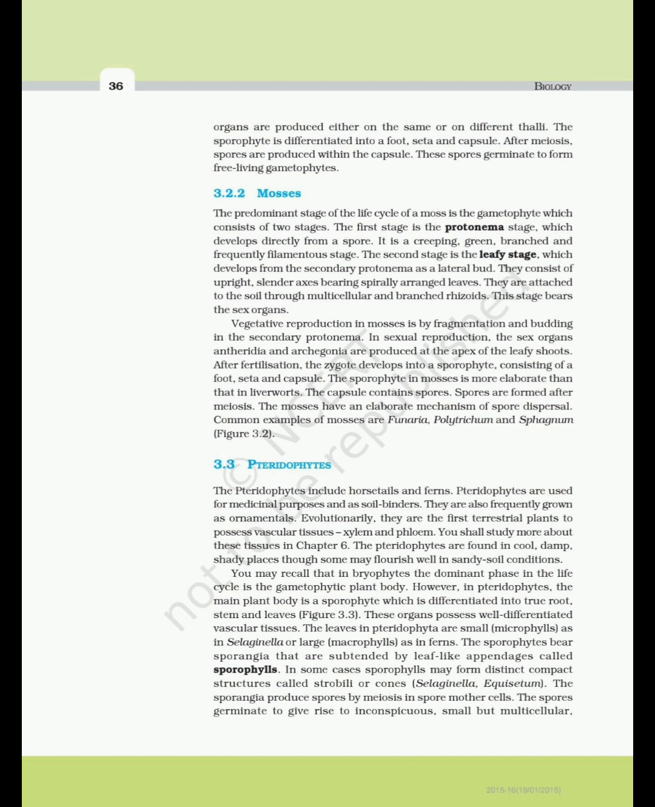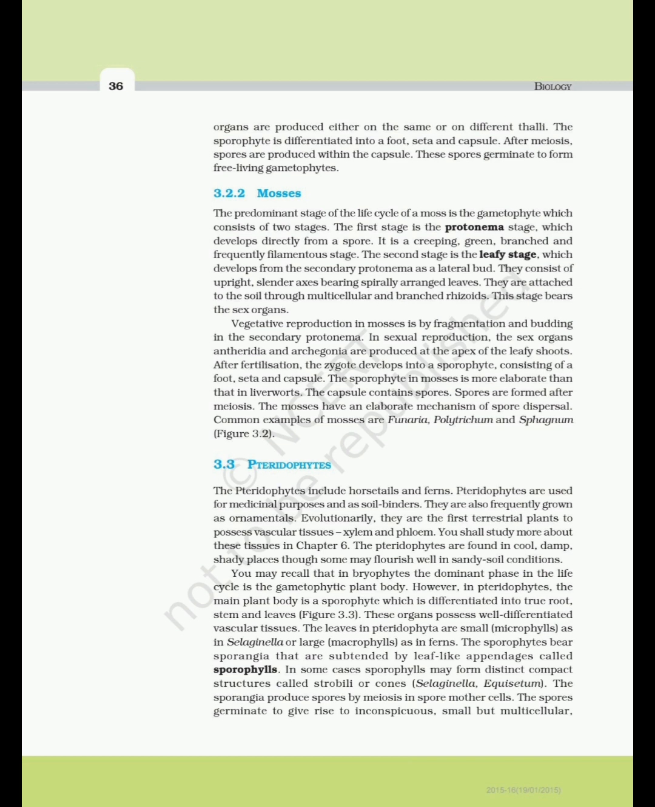Vegetative reproduction in mosses is by fragmentation and budding. In sexual reproduction, the sex organs, antheridia and archegonia, are produced at the apex of the leafy shoots. After fertilization, the zygote develops into a sporophyte consisting of a foot, seta and capsule. The sporophyte in mosses is more elaborate than that in liverworts. The capsule contains spores. Spores are formed after meiosis. The mosses have an elaborate mechanism of spore dispersal. Common examples of mosses are Funaria, Polytrichum and Sphagnum.